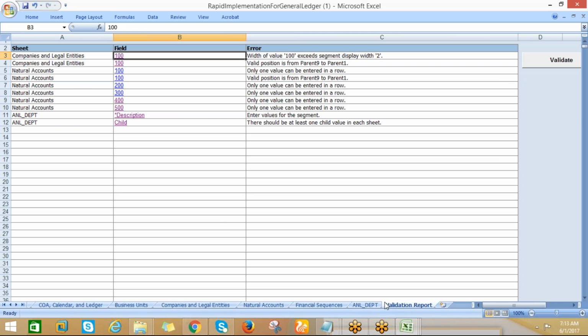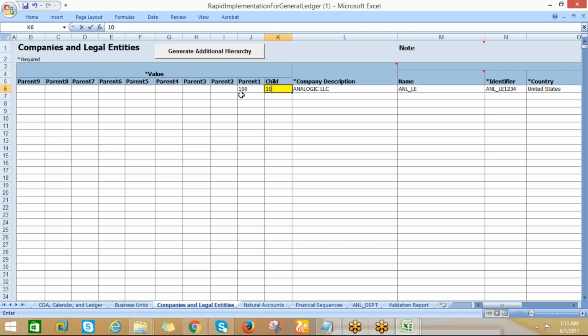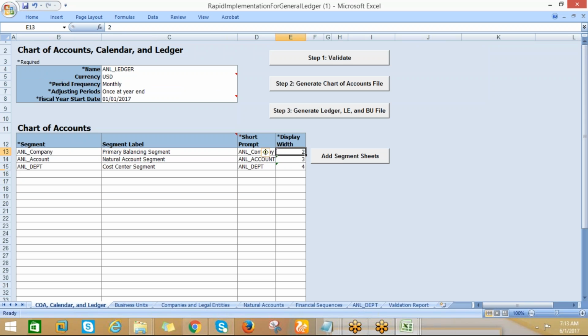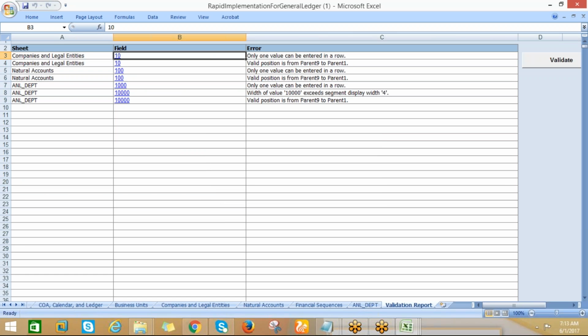So in that case, what we can do is the segment size is 2 only, right? So I think we had given this segment size is 2 for the company. For the company, it is 2 only. So if you see this one, you see the company is 2. So that's why. Okay.